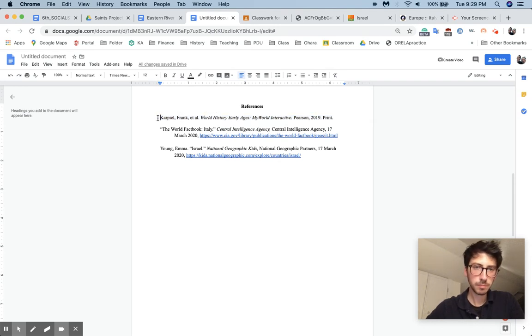This last one is our textbook. When you have multiple authors, usually 2, you just list both the authors, last name first name, in alphabetical order. This one, we have more than 3 authors. So what you do is you list the first author, most alphabetical, and you put et al., then a period. Then we have the title of our textbook in italics. We have our publisher, the year it was published, and then make sure that it's a print version of it. In your reference page, you've got to make sure that as you go down the list, it's in alphabetical order. So we have Carpeel, we have World Factbook, and then lastly we have Young.